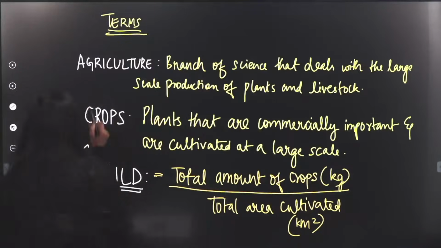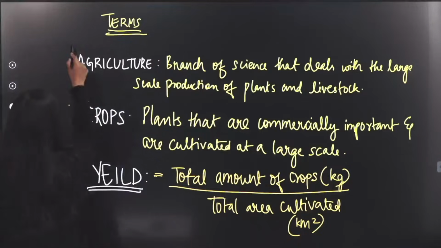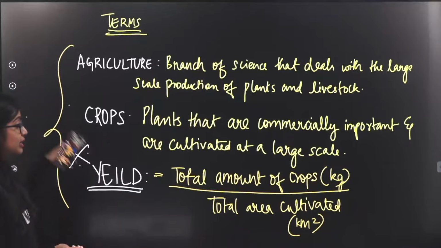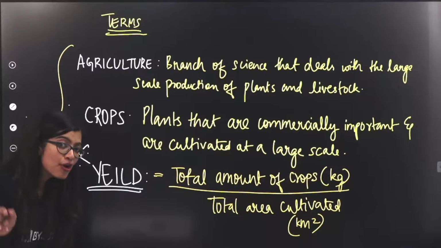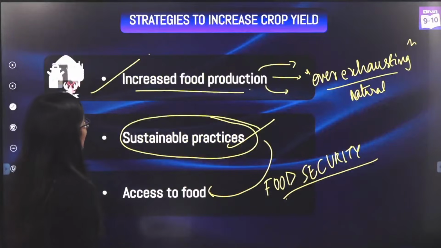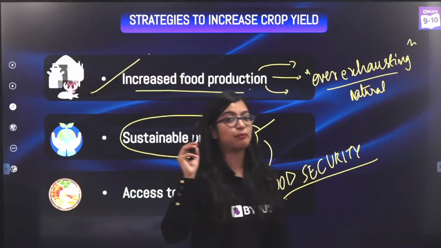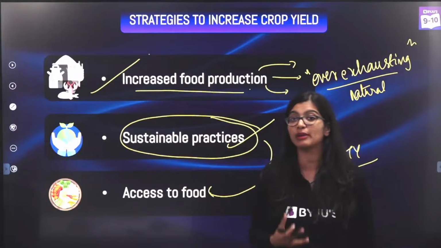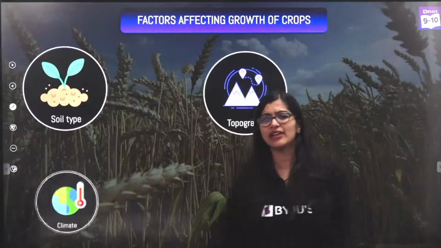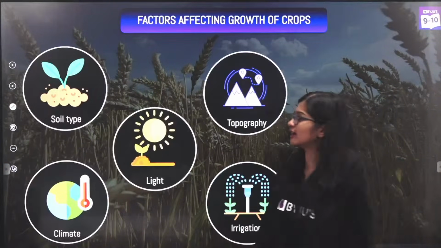Alright, so now that we have learned these three terminologies, in case any of your friends join later and ask for these definitions, you can help your friends out in the chat as well. So now when we talk about improving the plant yield, we are talking about improving crop variety. And we know crops are those plants which are grown at a large scale.